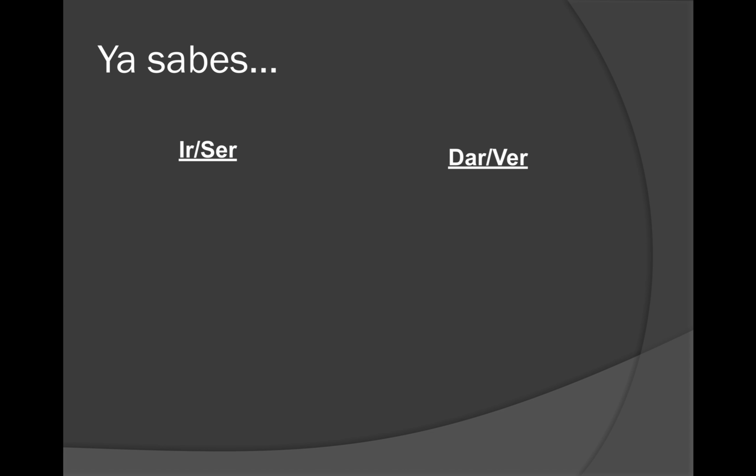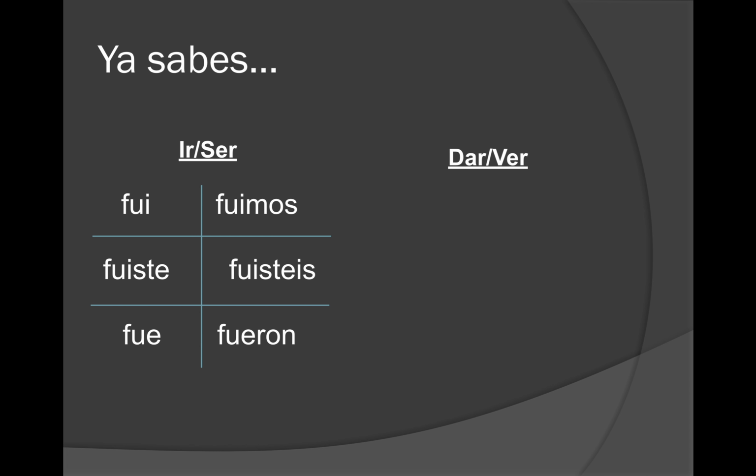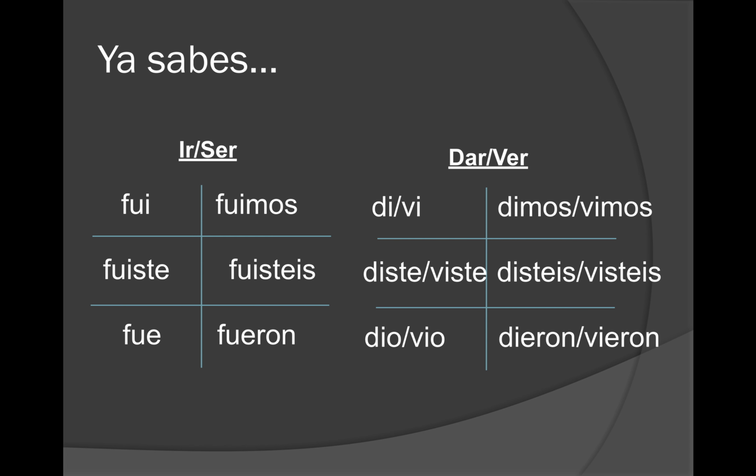We've already covered some other irregular verbs in earlier chapters. Remember, ir and ser conjugate the same way. Fui, fuiste, fue, fuimos, fuisteis, and fueron. Dar and ver, very, very similar. Di, vi, diste, viste, dio, vio, dimos, vimos, disteis, visteis, dieron, and vieron.